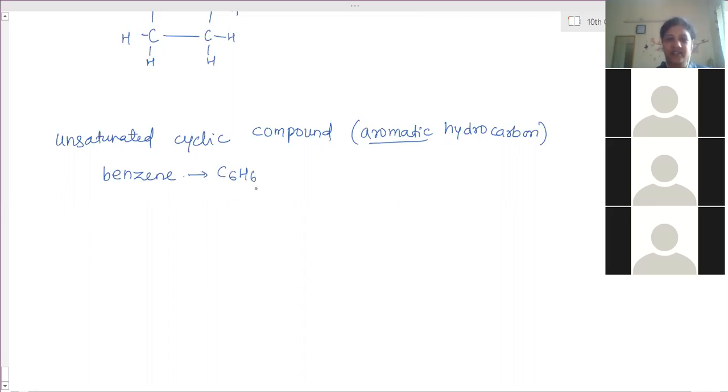Formula for benzene is C6H6. Here, benzene structure is 6 hydrogen atoms, 6 carbon atoms connected by making a ring. Okay, and then alternate double bond. If I start from here, leave this one, leave this one. Now this carbon atom, 3 electrons are already shared, so 1 left out, so 1 hydrogen. This carbon atom, 3 connected, so it is 1 hydrogen. So this is the structure of benzene C6H6.